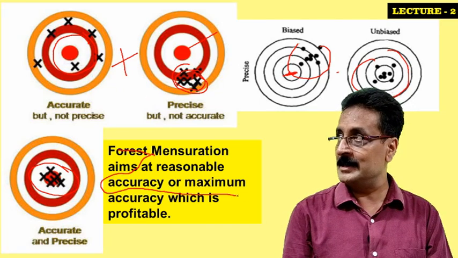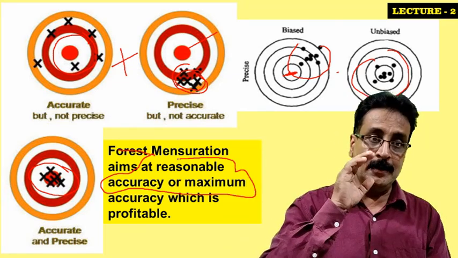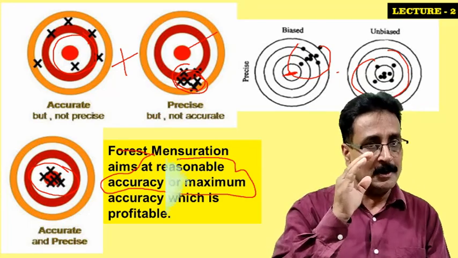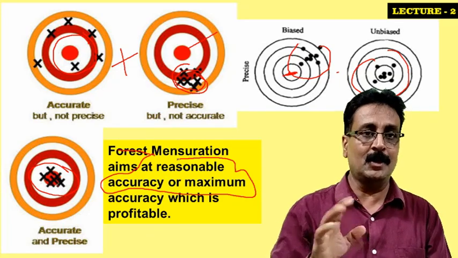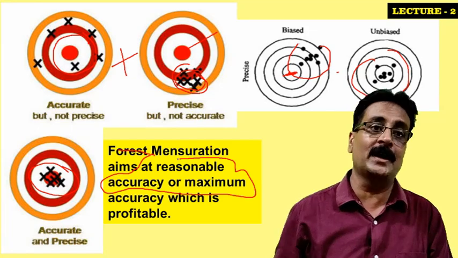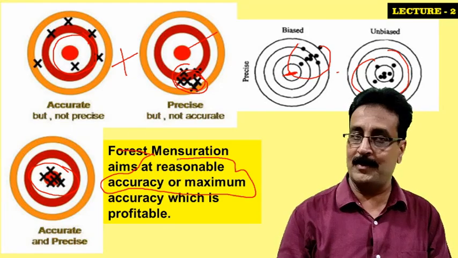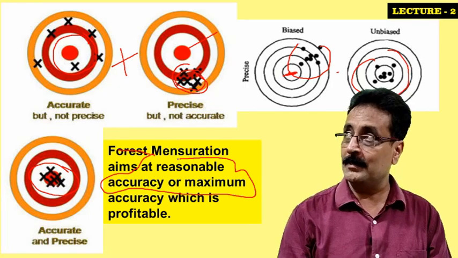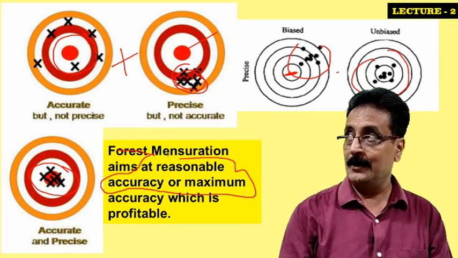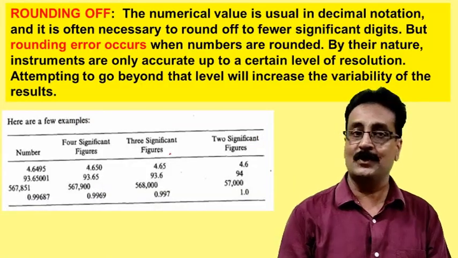Reasonable accuracy means that to some extent we are right and we are not in loss, because measuring the entire forestry in a very accurate and precise manner is not an easy job. But at least with reasonable accuracy we can get some profits, and that profit we need. That's why we do mensuration.